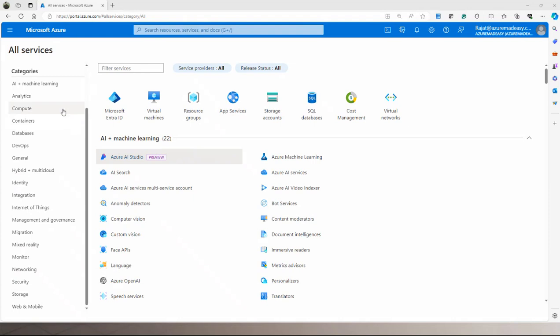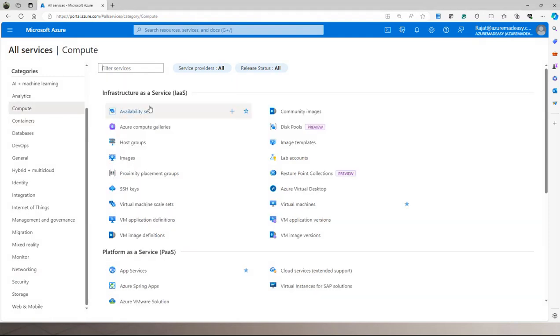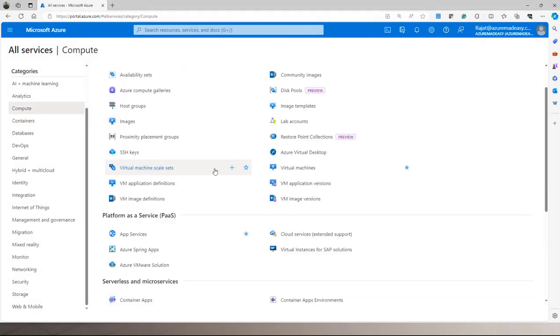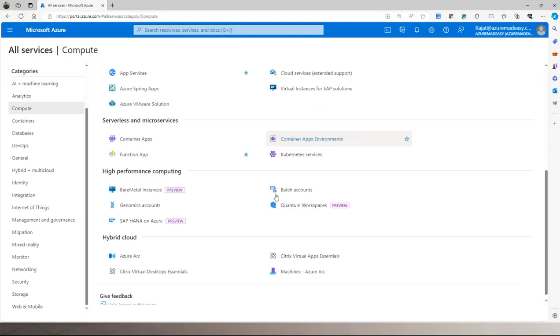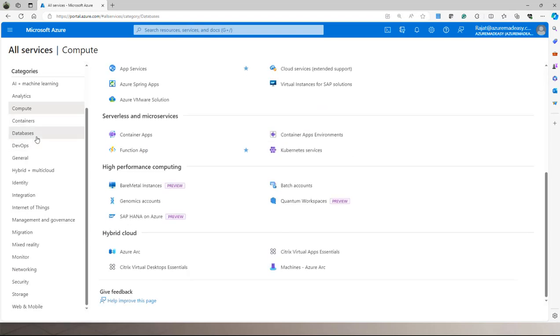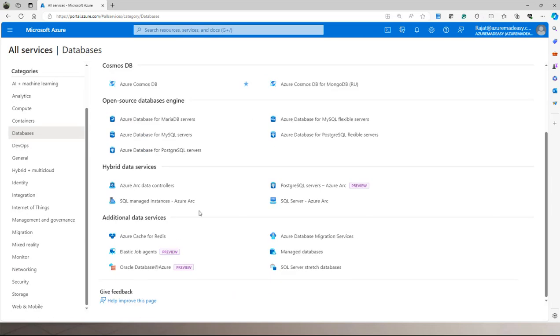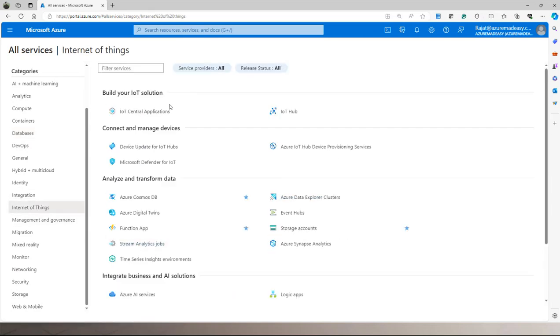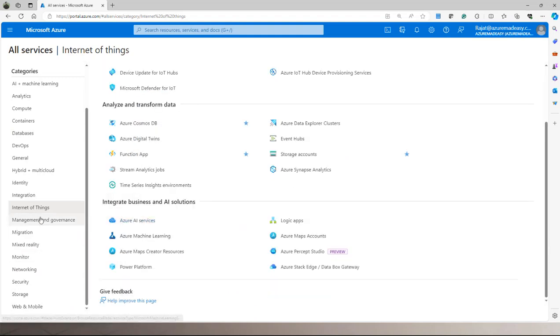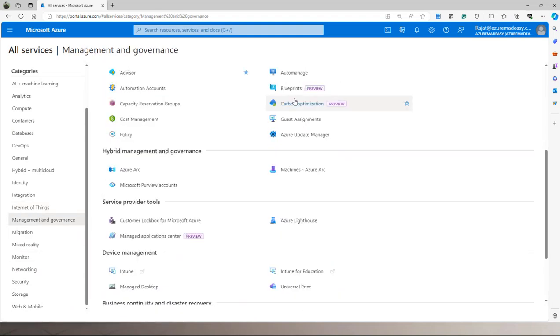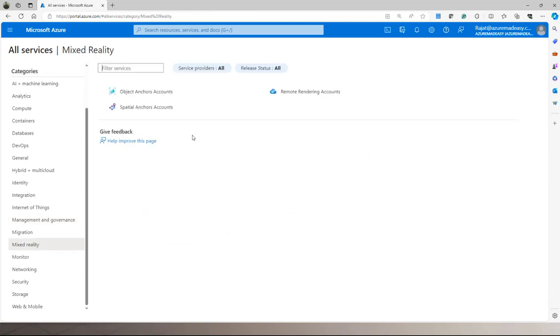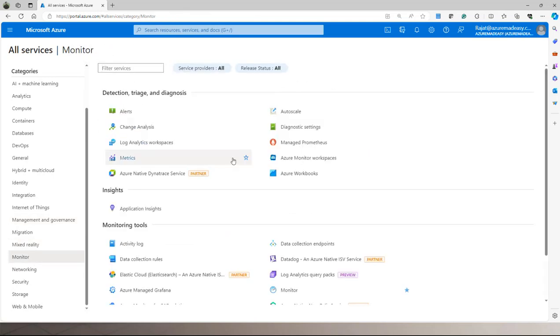If you go here to the compute section, you can get all the resources present for compute. If you go under database, you can get all the resources present under database. If you go to internet of things, you can get IoT Central, IoT Hub, all those things. Under management and governance, you can get all these things. If you go for mixed reality or monitoring, those resources are all there.